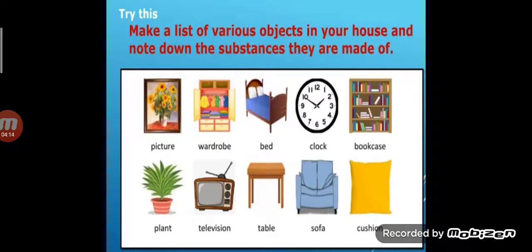In these, children, picture, wardrobe, bed, clock, bookcase and table are made up of wood. Cushion and sofa are both made up of cotton. Television is an electric equipment. Plant is a natural thing. It can be obtained from nature also.